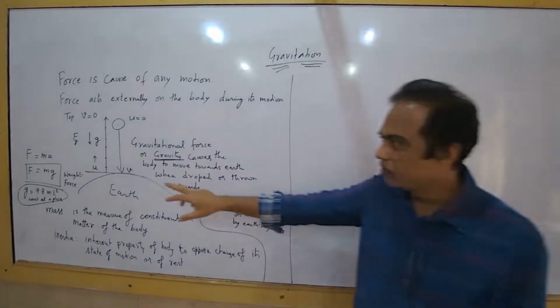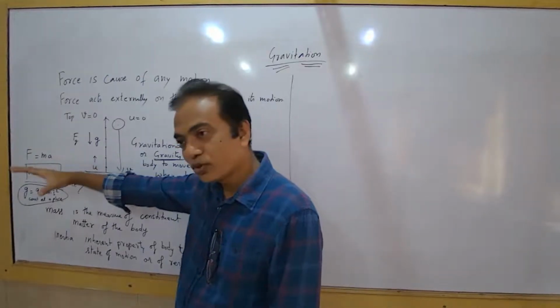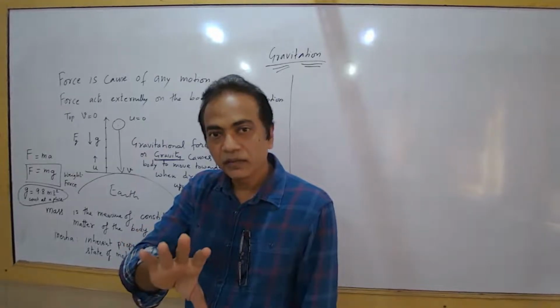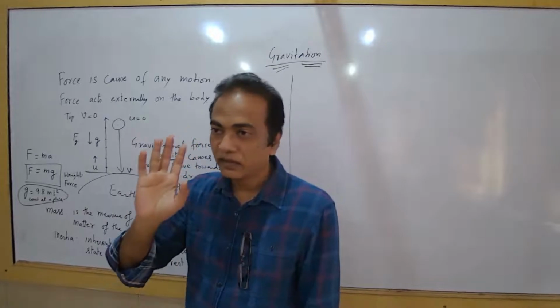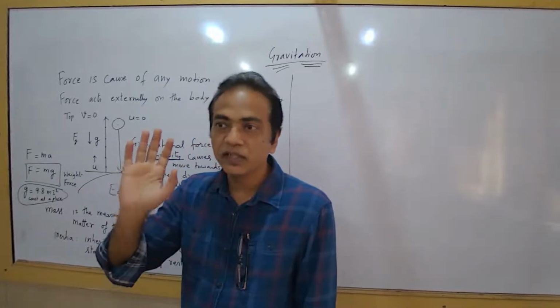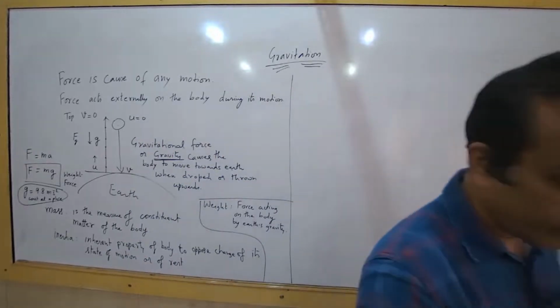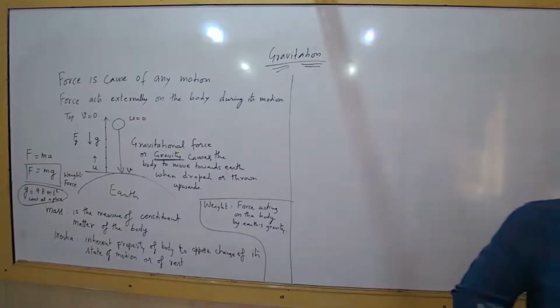So always remember, when there is no change of velocity, motion is happening but there is no force acting on it. We say force is acting only when the motion is accelerated, that is, when its velocity is continuously changing. So there are two situations when force is not acting: when the body is at rest, or when the body is moving with constant velocity, or in uniform motion.